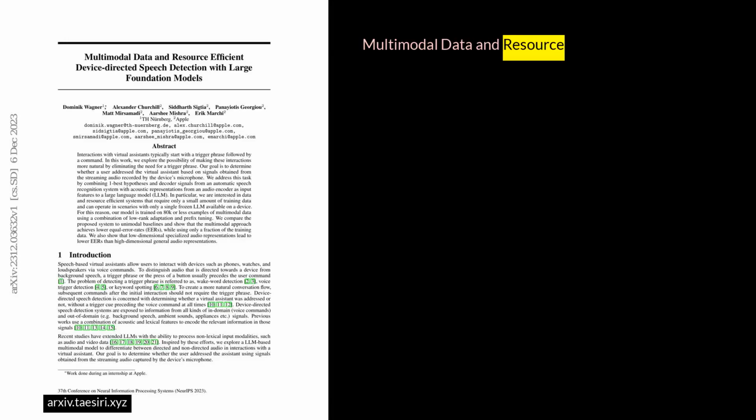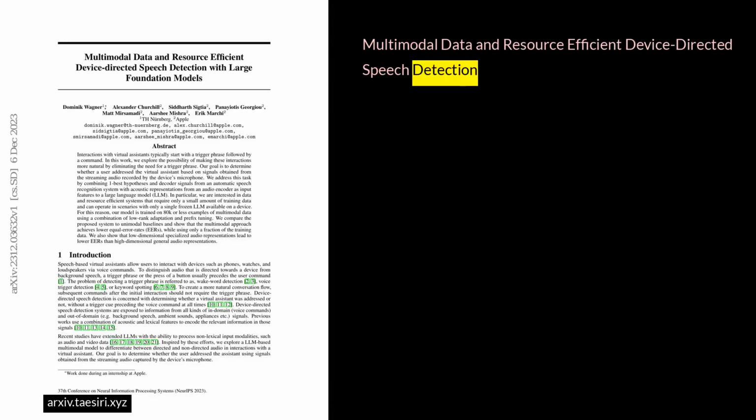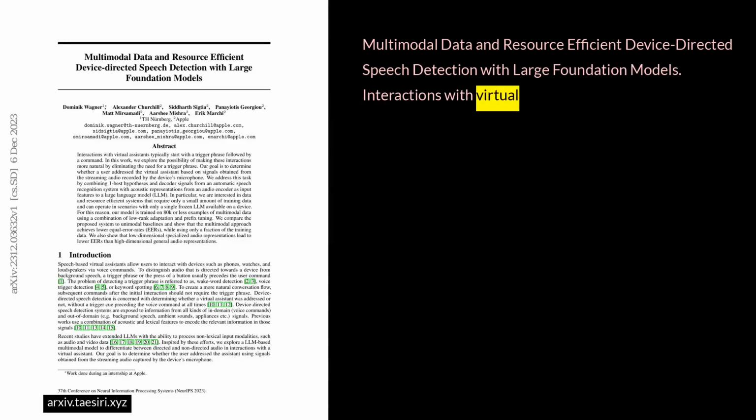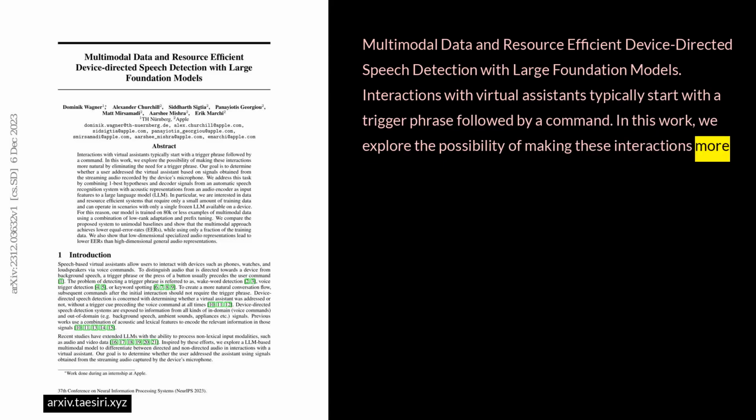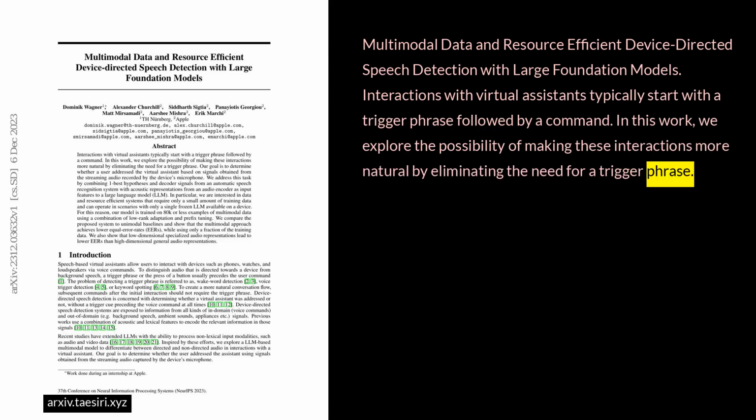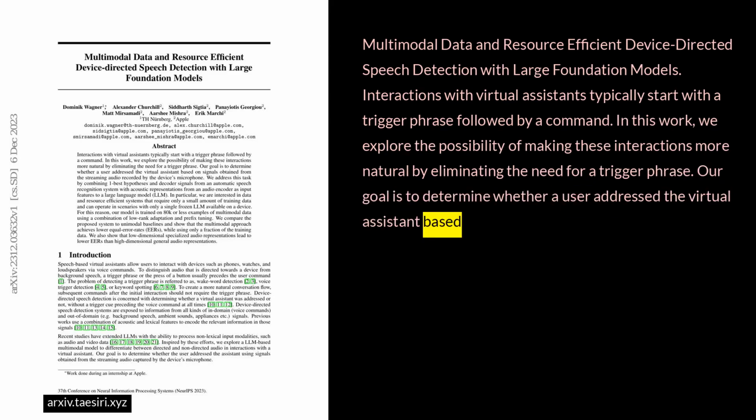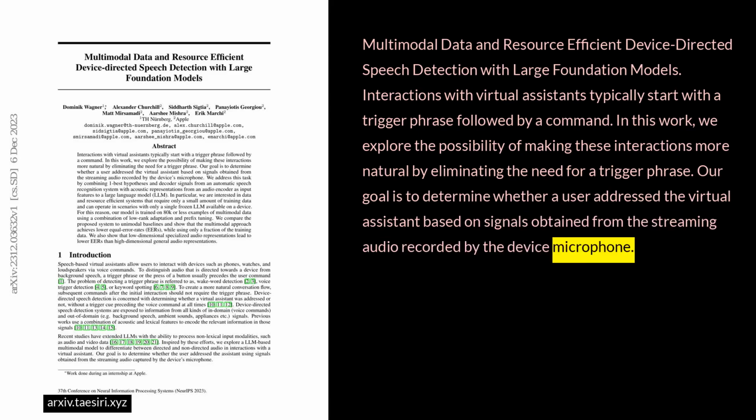Multimodal data and resource-efficient device-directed speech detection with large foundation models. Interactions with virtual assistants typically start with a trigger phrase followed by a command. In this work, we explore the possibility of making these interactions more natural by eliminating the need for a trigger phrase. Our goal is to determine whether a user addressed the virtual assistant based on signals obtained from the streaming audio recorded by the device microphone.